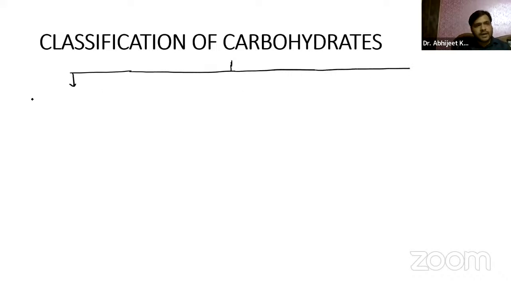We have the very first one, guys, that is the monosaccharides. Then the second one, we have disaccharides. Let us just write down one by one.